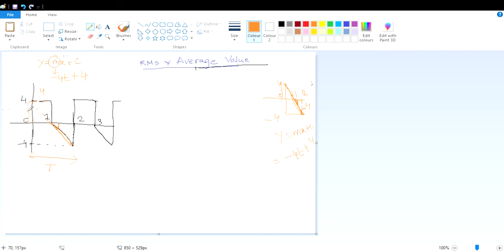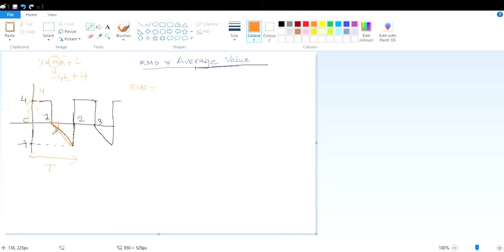So if I write the expression of the RMS of this signal, how can I write it? The first part: what is the total time period over which it is acting?